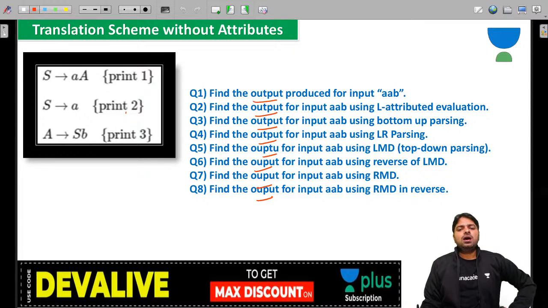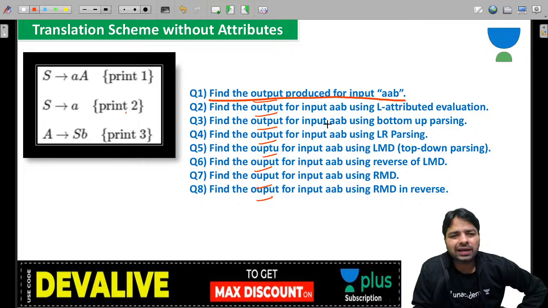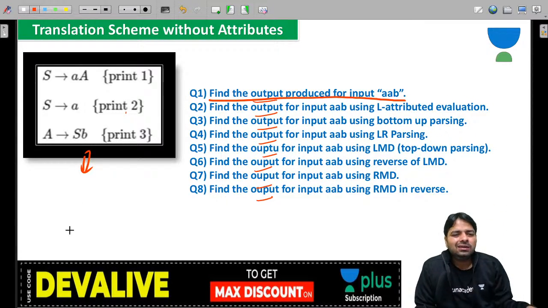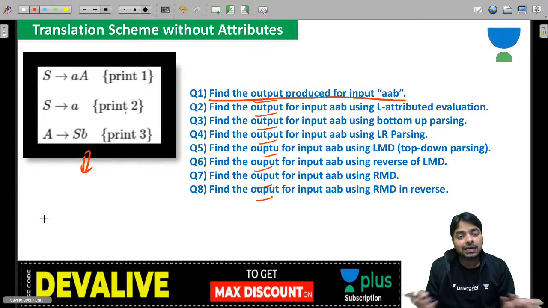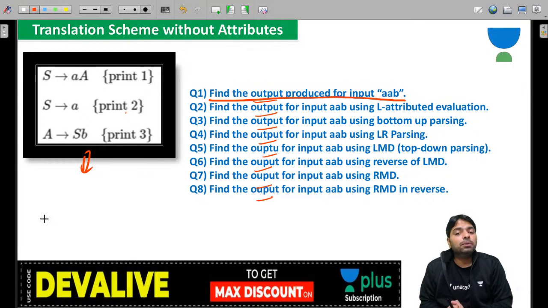Now let's see question 1. Did they mention any order to follow? No, right? Look at the grammar. All the translations are at the end, right? So you might assume you can follow bottom-up parsing, or you can follow depth first traversal. Both will produce the same output. It's like S attributed and L attributed grammar, because even though there are no attributes, all the translations are at the end. So this grammar comes under both the S attributed concept and the L attributed concept.